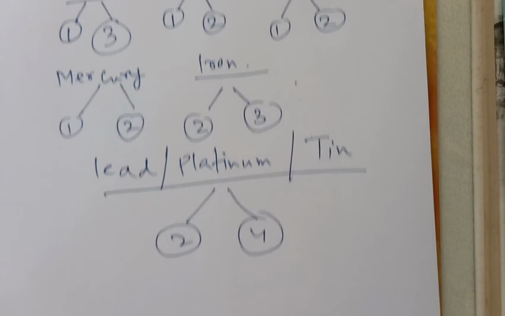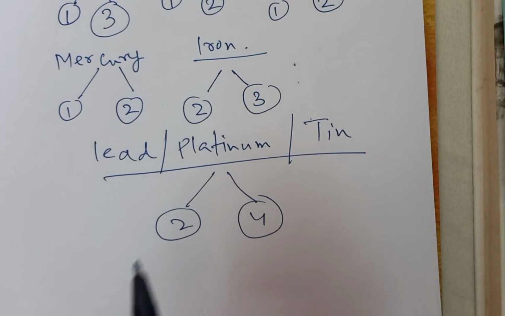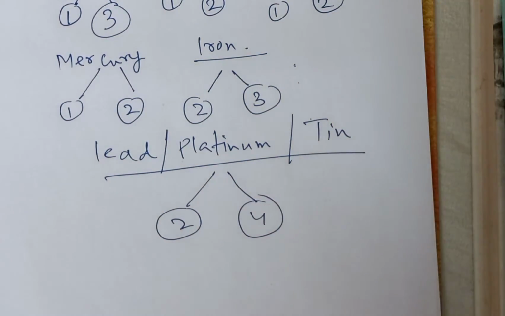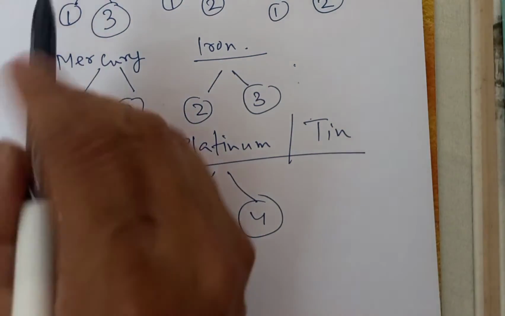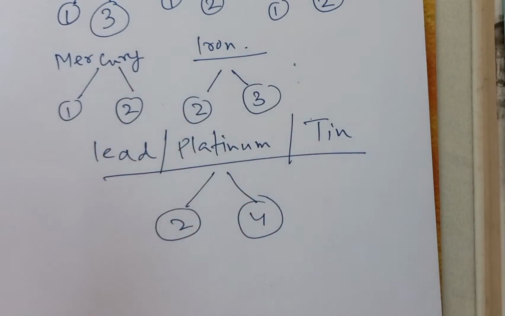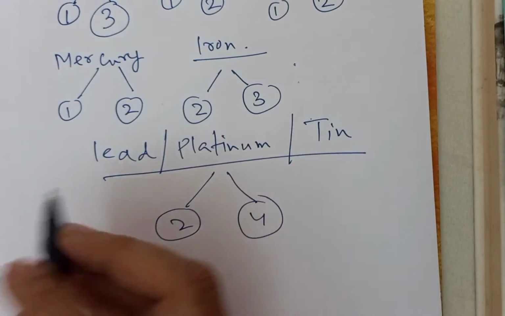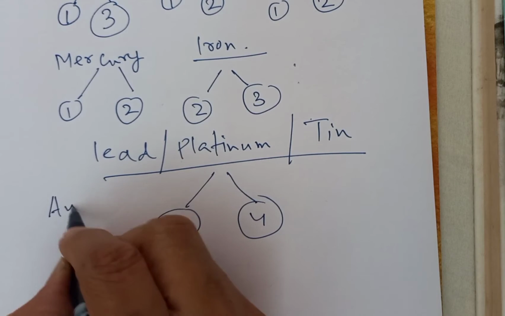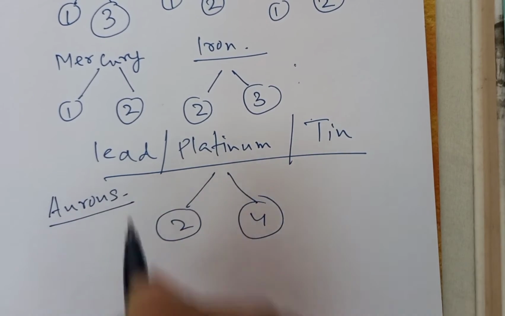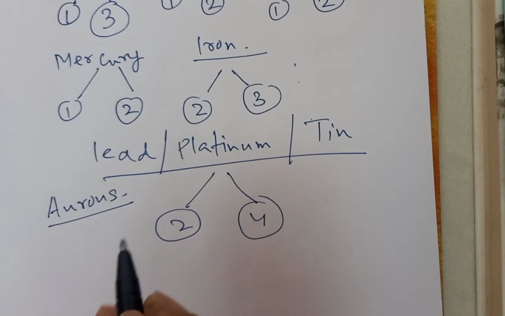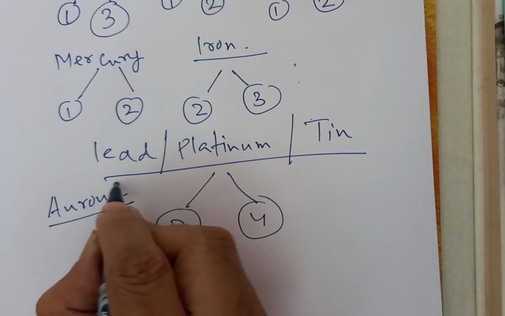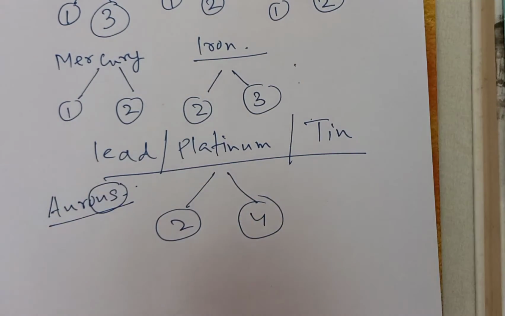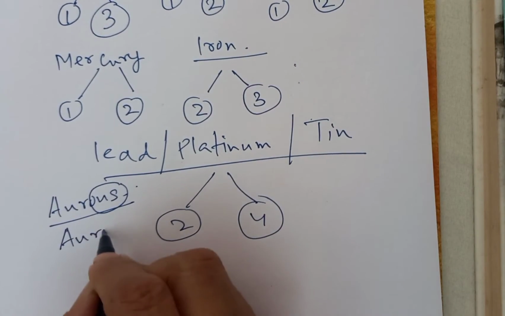The first point is that when we are talking about a lower valency, for example, the lower valency of gold is 1, we should call it aurous. That means we are just adding the suffix ous. And the higher one is auric.